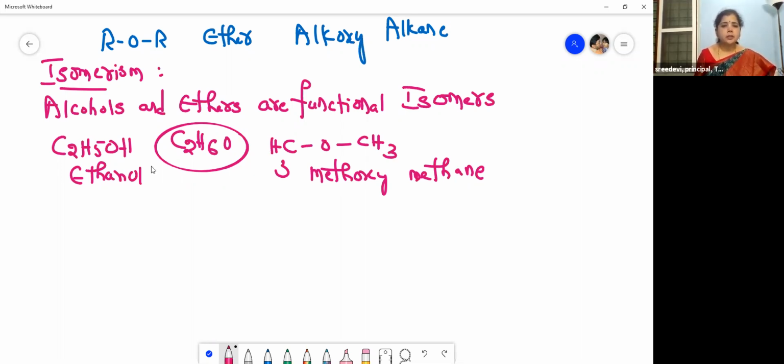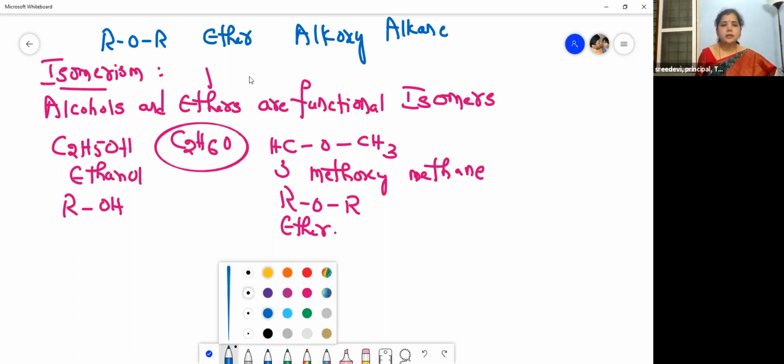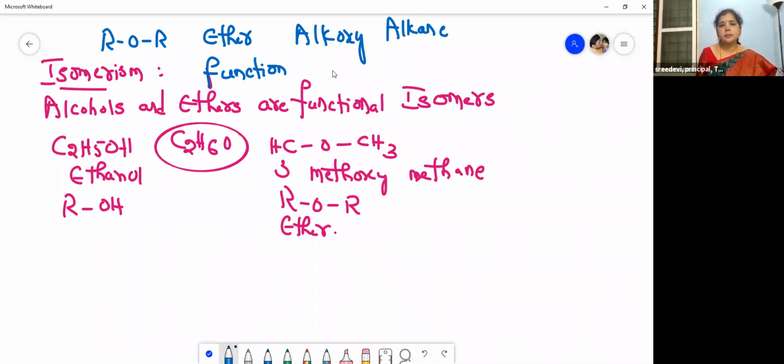So I think you have recalled this, which I have taught in alcohols. So alcohols and ethers are functional isomers, means they have different functional groups. So this is ROH and this is ROR. So this is an ether and this is an alcohol. So what are they? They are functional isomers. Okay, this is the functional isomerism.